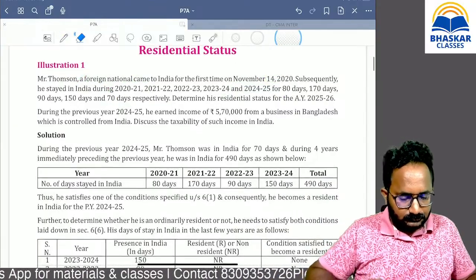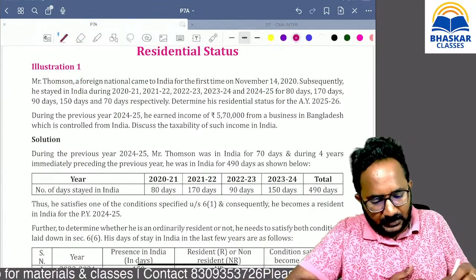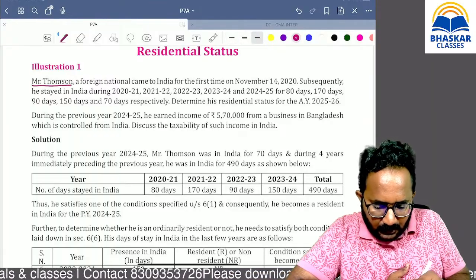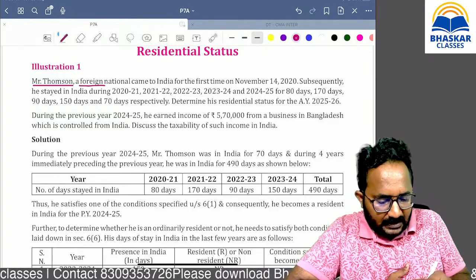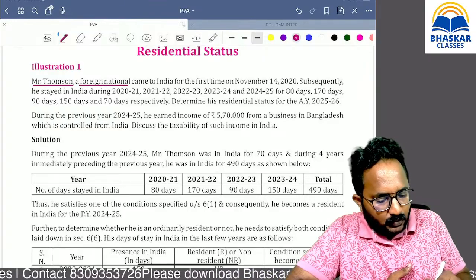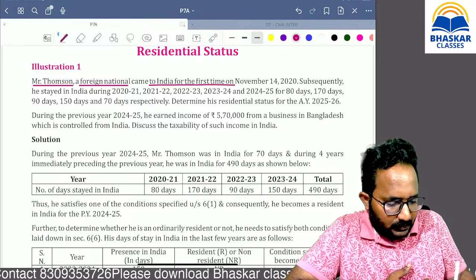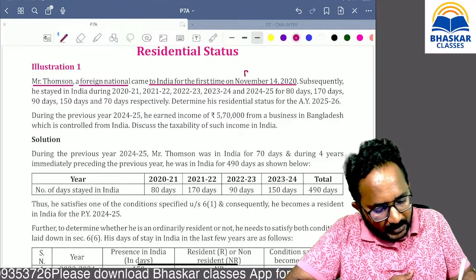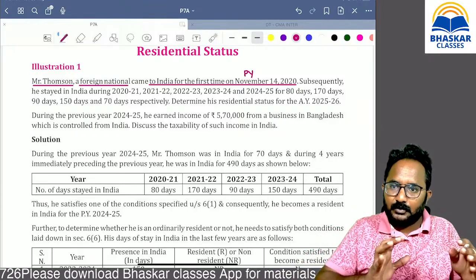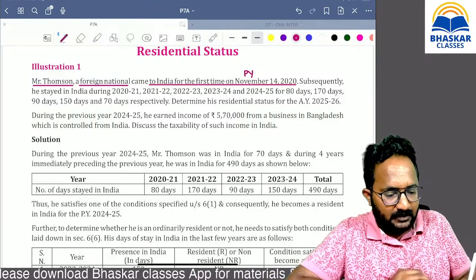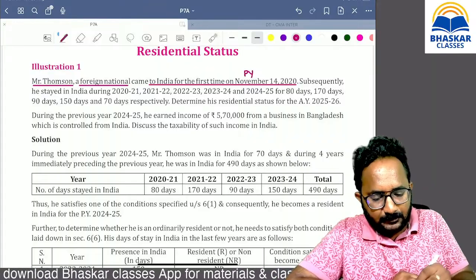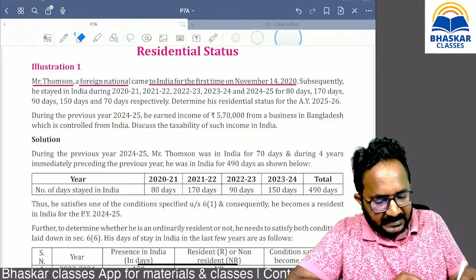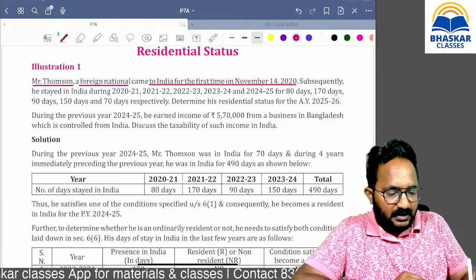Listen carefully. Thompson, a foreign national, came to India for the first time on November 14, 2020. Which previous year is that? In the exam also you have to present like this. All of you please type your answers also, so don't sit idle; if you sit idle, your thoughts might deviate.